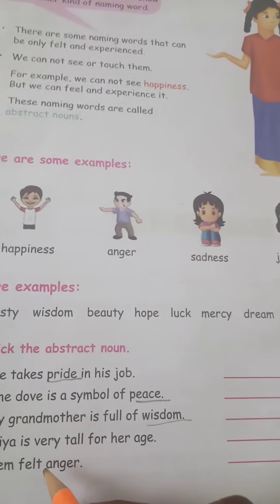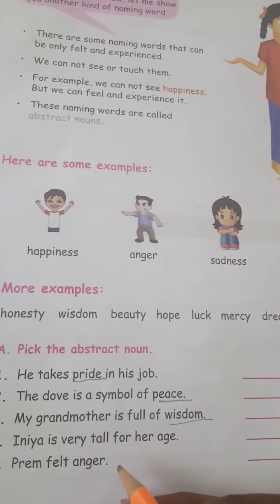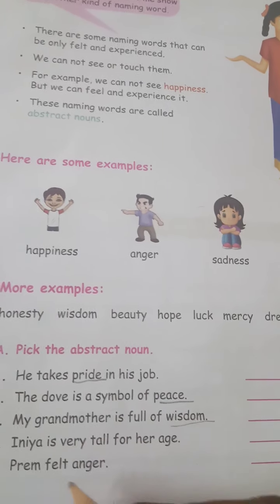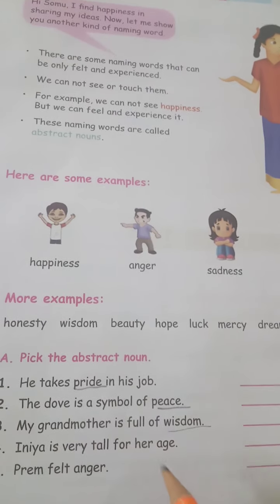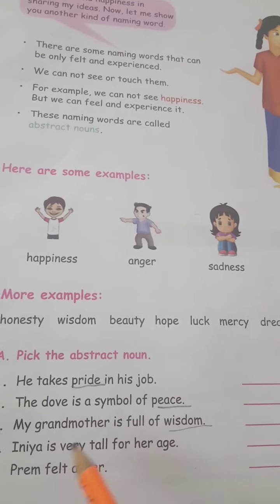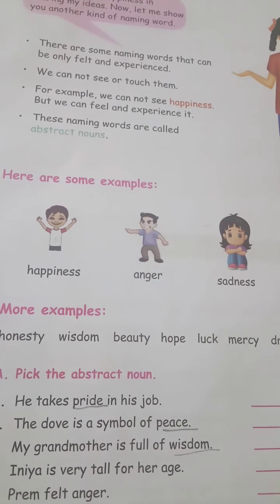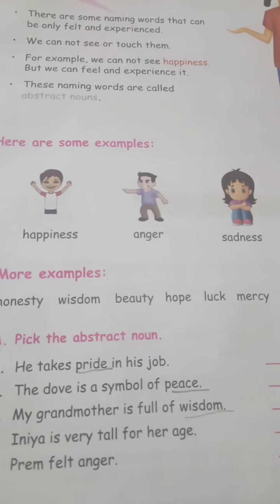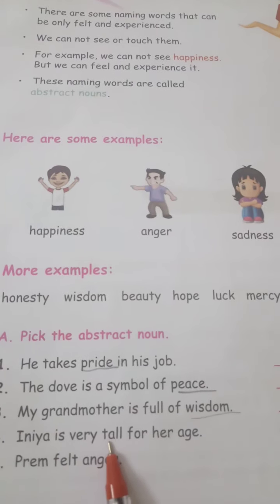Inya is very tall for her age. What is the abstract noun here? Is tall an abstract noun? Here, tall is not the abstract noun.